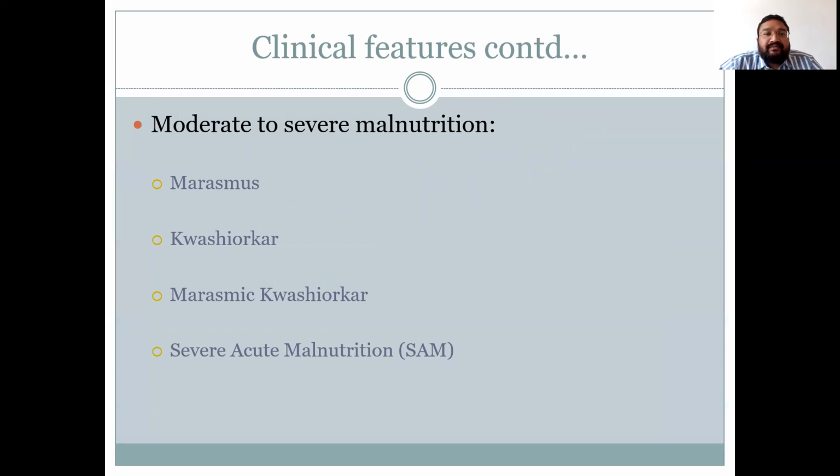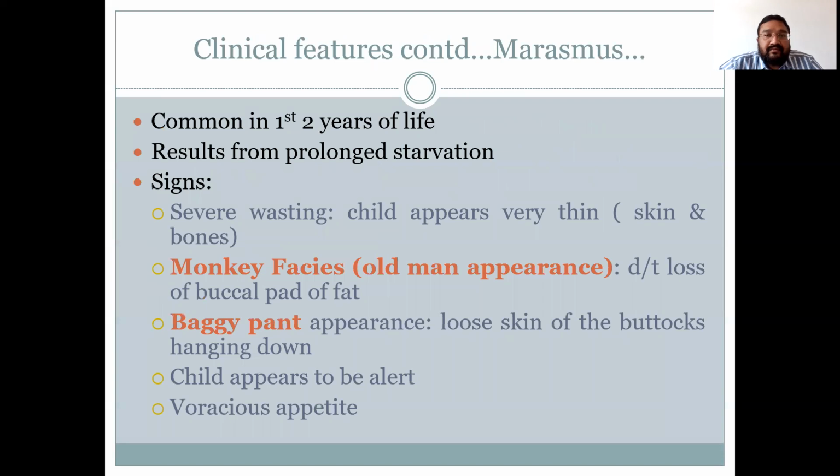Moderate to severe malnutrition is classified into marasmus, kwashiorkor, marasmic kwashiorkor, and severe acute malnutrition. Now, marasmus is common in the first 2 years of life and results from prolonged starvation. The signs of marasmus are severe wasting, that is, the child appears very thin, like skin and bones. They have monkey face or old man's appearance because of the loss of buccal pad of fat. They have baggy pant appearance because of hanging of loose skin of the buttocks, resembling baggy pants. The child appears to be alert and has a voracious appetite.